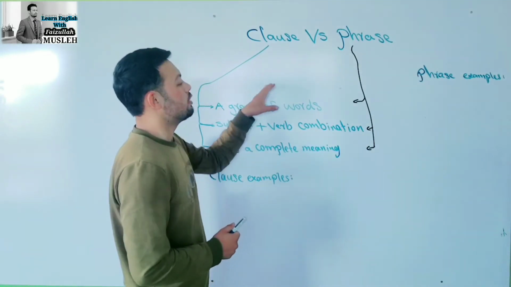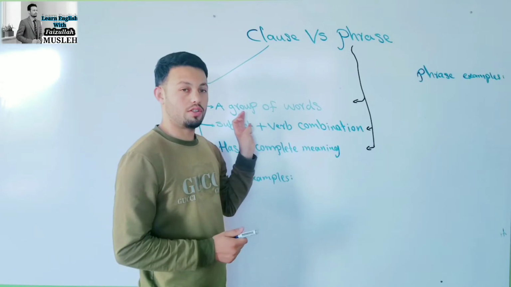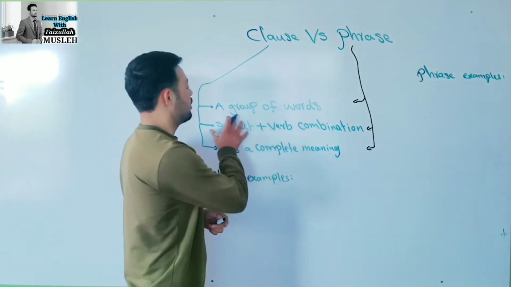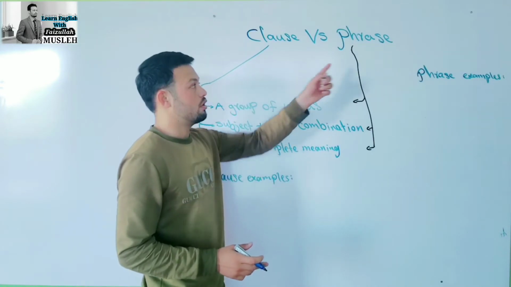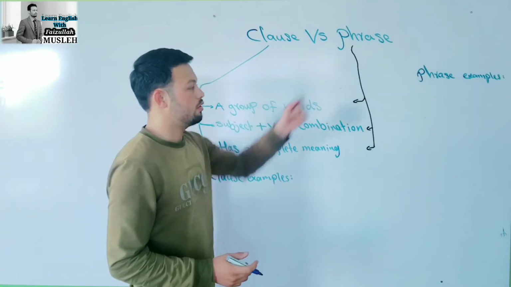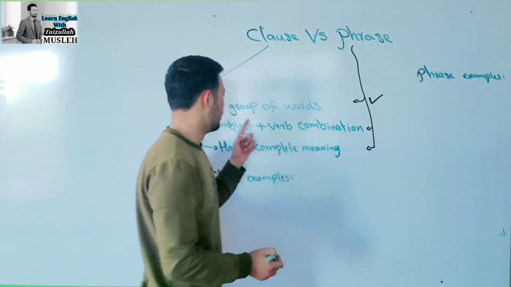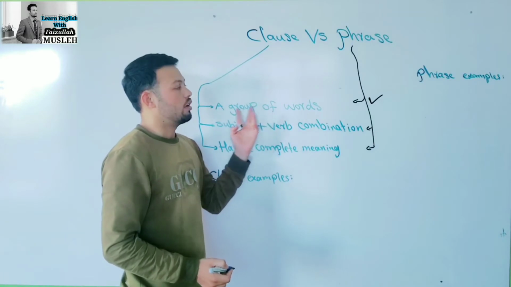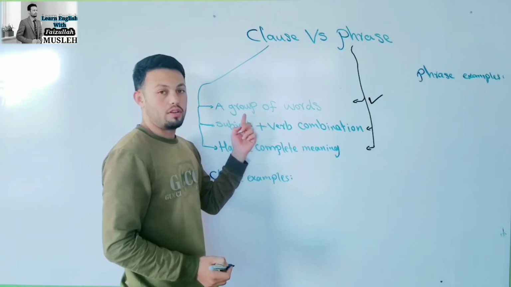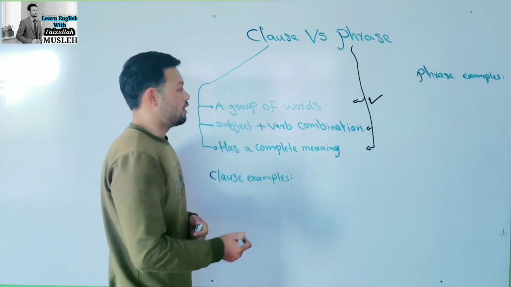Now, some of the things in their definition are the same. For example, a group of words. Now, clauses are a group of words, also phrases are a group of words. Now, for a phrase and clause, they have this rule or this facility, both of them.